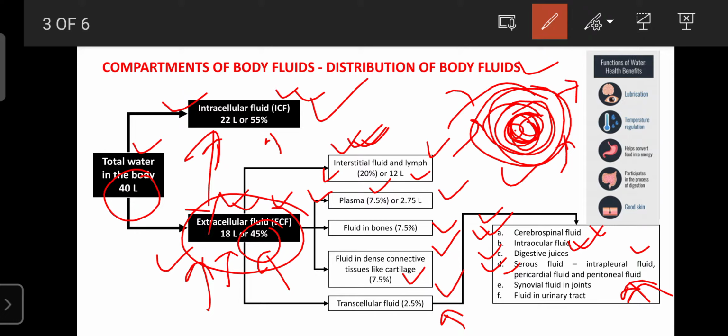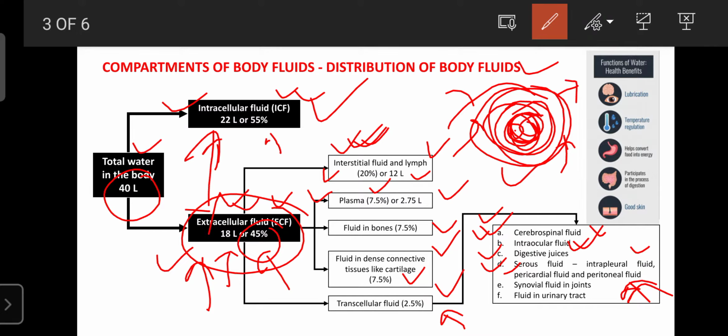and it can nourish the GIT organs, and it also plays an important role in the absorption of many drugs. Like insulin, we administer it in the abdominal cavity. That is the intraperitoneal route. Certain drugs are also administered intraperitoneally, because the rate of absorption through this route is more compared to intramuscular and subcutaneous routes.